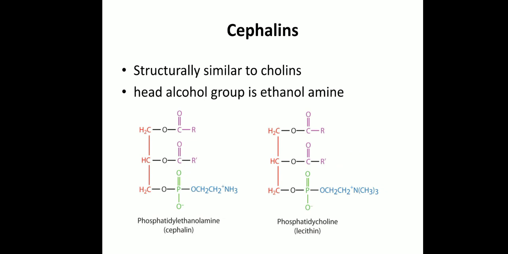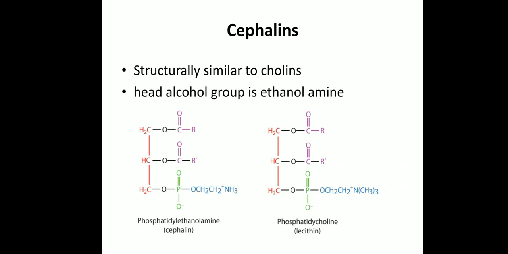The next type of phospholipid is cephalins. Structurally the cephalin is similar to lecithin, but the head alcohol group choline of lecithin is replaced by ethanolamine in cephalins. So here you can see the fatty acid molecule, glycerol molecule, phosphoric group, and only this part is different in these 2 cases. In the case of lecithin, choline is present. In the case of cephalin, ethanolamine is present instead of choline. This is the only difference.